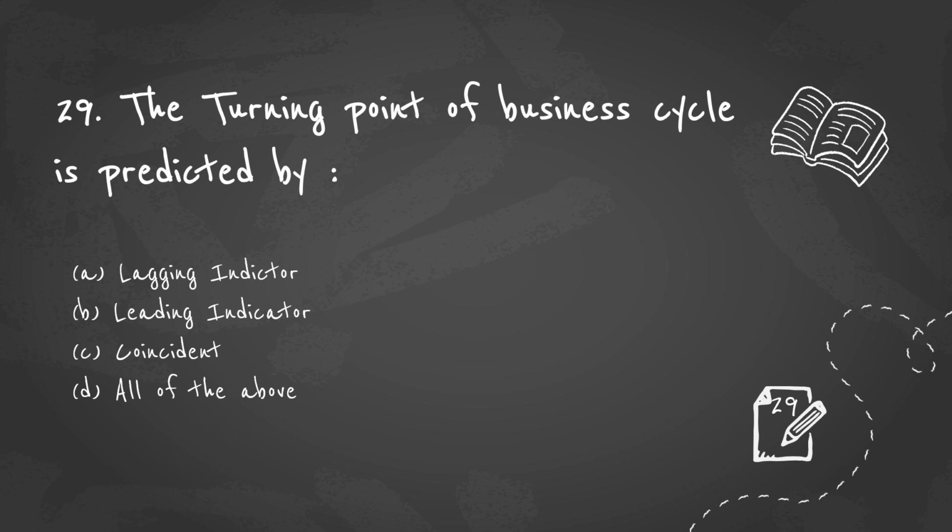The turning point of business cycle. So the turning point for business cycle is predicted by all these 3 factors: lagging indicator, leading indicator, and coincident indicator. So the answer for this question is all of the above.